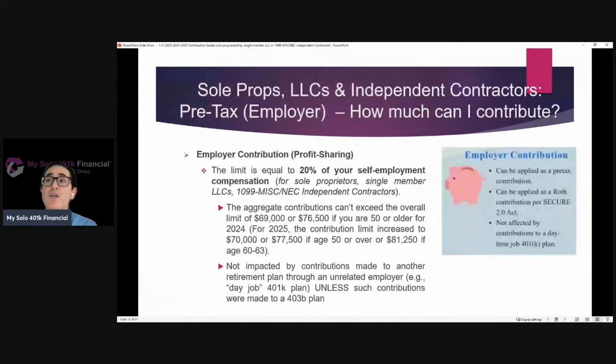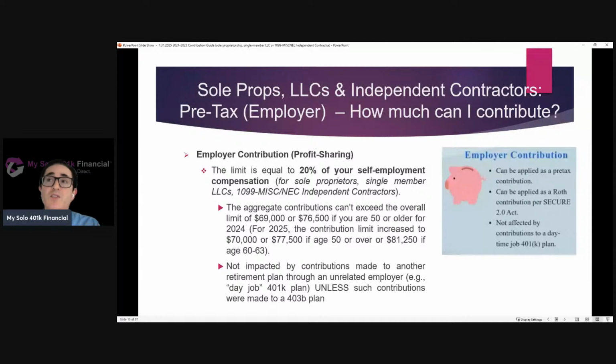Now let's go into a different bucket. So you have the employer contribution bucket. So in addition to employee, you've got the employer because you're both the employee and the employer when you're self-employed. Another phrase for employer contributions is profit sharing. So just like with the employee contribution limit, you start with your self-employment income. Here, the employer contribution limit is actually a percentage of your self-employment compensation. Remember, that's line 31 of Schedule C, less 1/2 of the self-employment tax. So after you run that pre-calculation, multiply times 20%, that's how much you can contribute as an employer contribution.